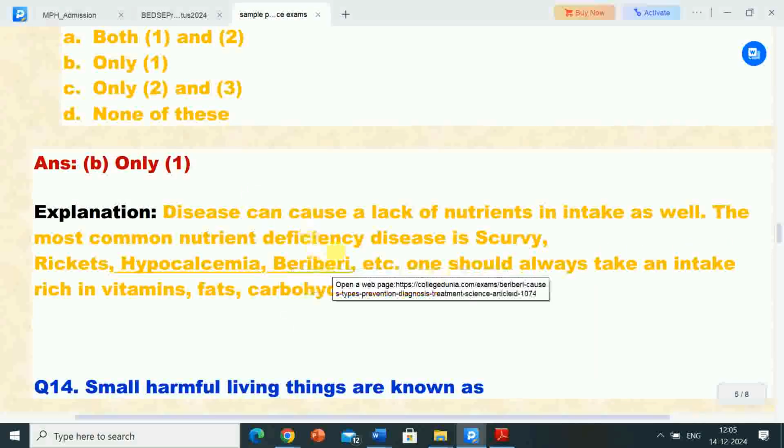Its explanation is, disease can cause a lack of nutrients in intake as well. The most common nutrient deficiency diseases are scurvy, rickets, hypokalemia, beriberi, etc. One should always take an intake rich in vitamins, fats, carbohydrates, etc.